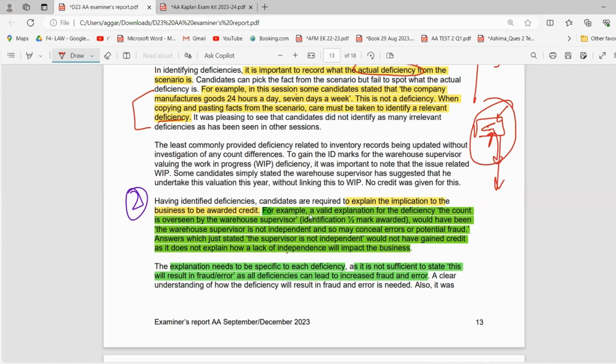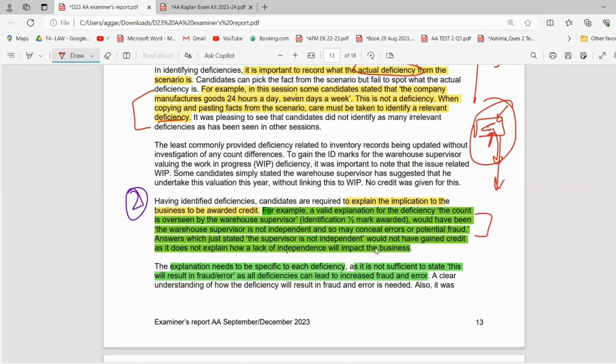Now let's read this example as well. For example, a valid explanation for the deficiency: the count is overseen by the warehouse supervisor. So the deficiency is that the warehouse supervisor does not see the count. Half a mark you get because you got the correct deficiency. The full explanation would have been that the warehouse supervisor is not independent, and so there are many concealed errors or potential fraud. So this is the reason.